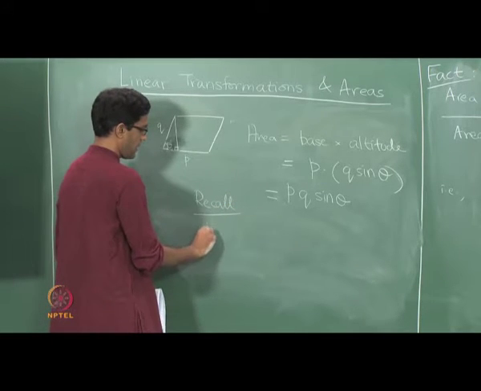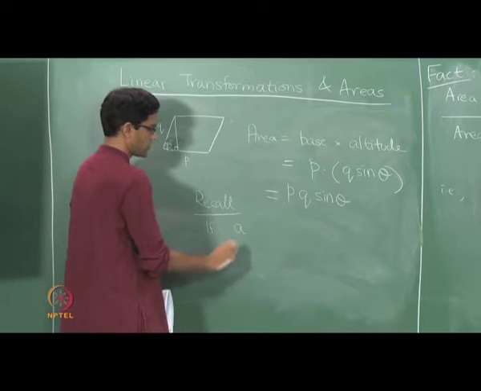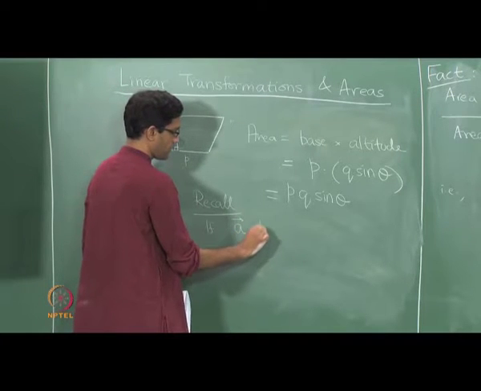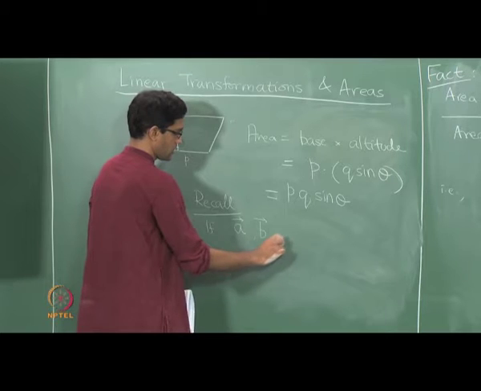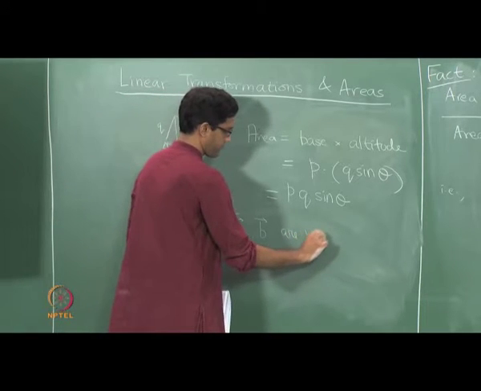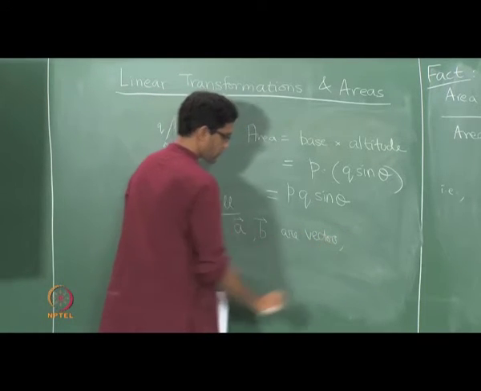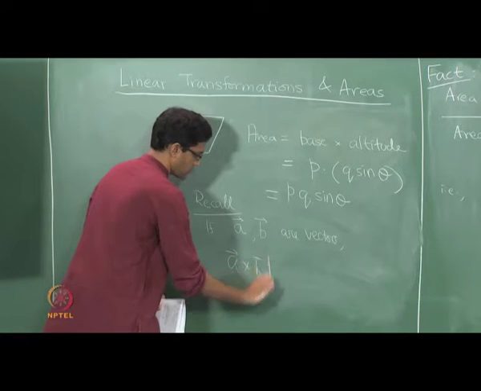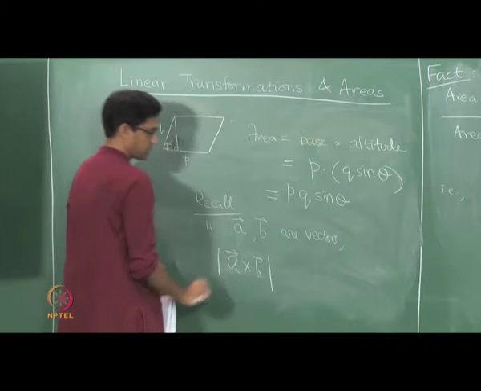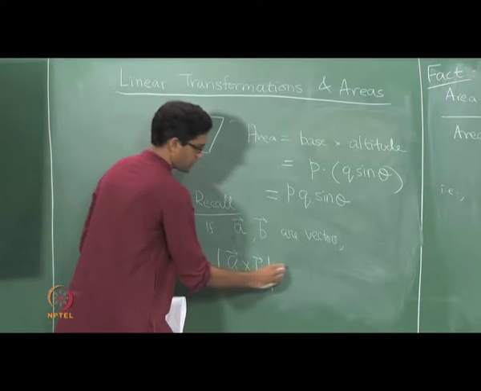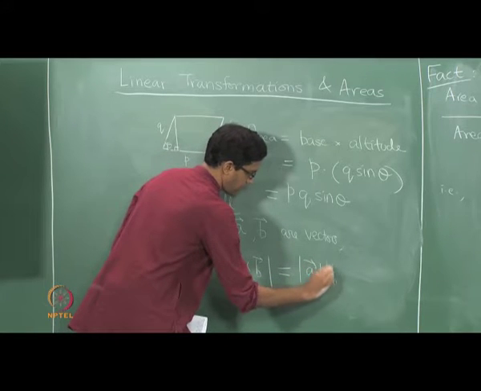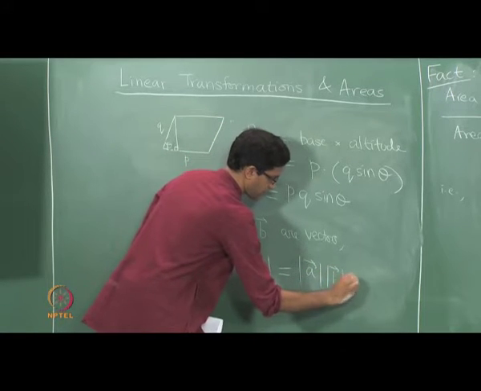If vector A and vector B are two vectors, then their cross product A cross B has the following magnitude. The length of the cross product is exactly the length of A times the length of B times the sine of the angle between them.